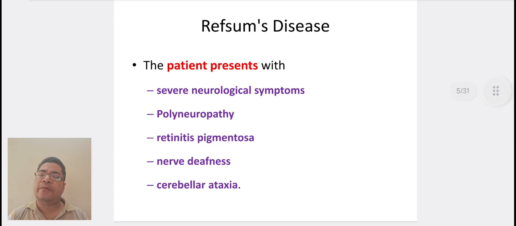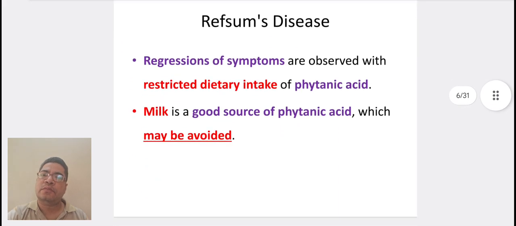The patients present with severe neurological symptoms: polyneuropathy, retinitis pigmentosa, nerve deafness, and cerebellar ataxia. Regression of symptoms is observed with restricted dietary intake of phytanic acid.